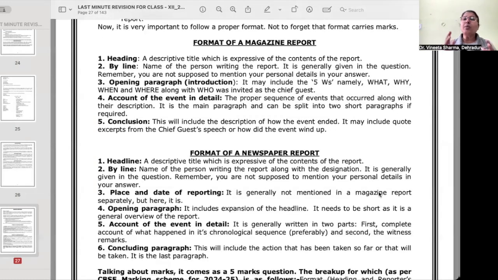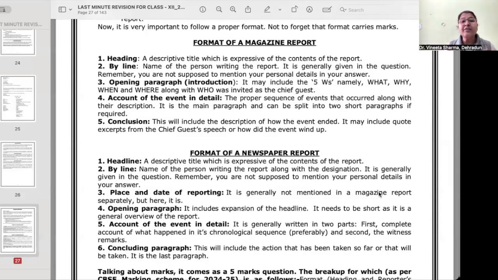If we talk about the format, both have a heading, then a byline. Byline means the name of the person writing the report. The opening paragraph is the introduction, which should include the 5 W's: what, why, when, where, and who. The answers to these 5 questions should come in your introduction paragraph.